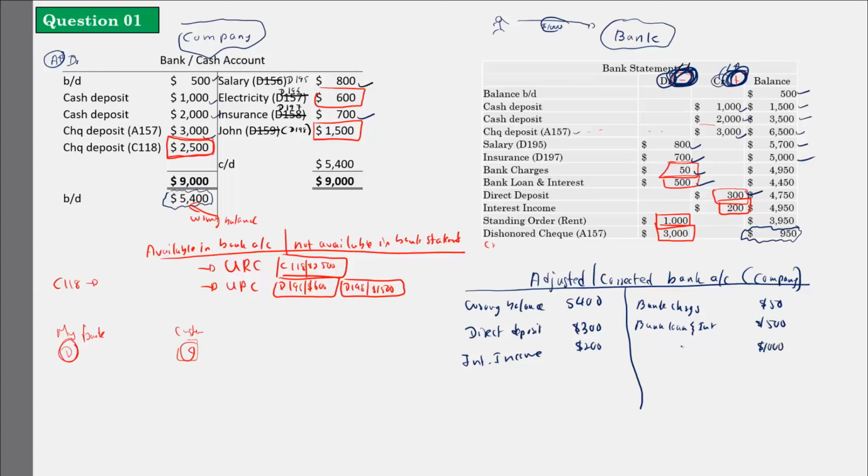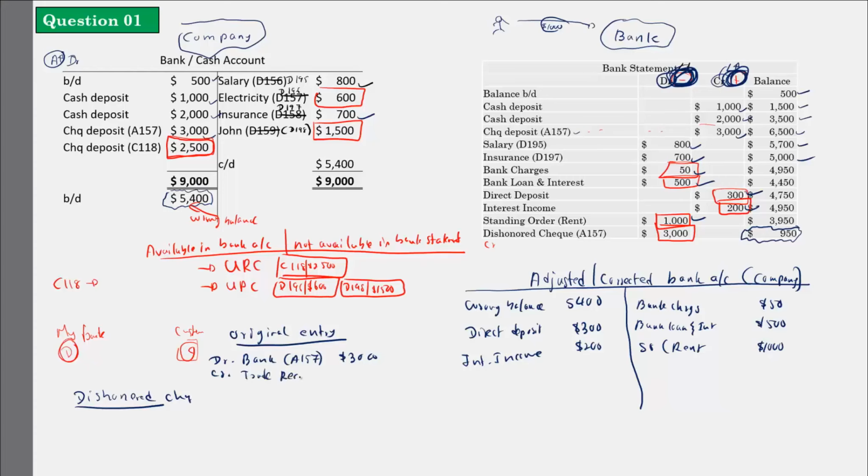Next one is the dishonored check. Here, see, in my account I have included it as a debit, but it is wrong, right? So let me give the double entry for the dishonored check. First of all, I'll write the original entry. If you get a check from the customer, you will debit your bank account by 3000 and credit your trade receivable. How much is that? 3000, because that customer gave me 3000.